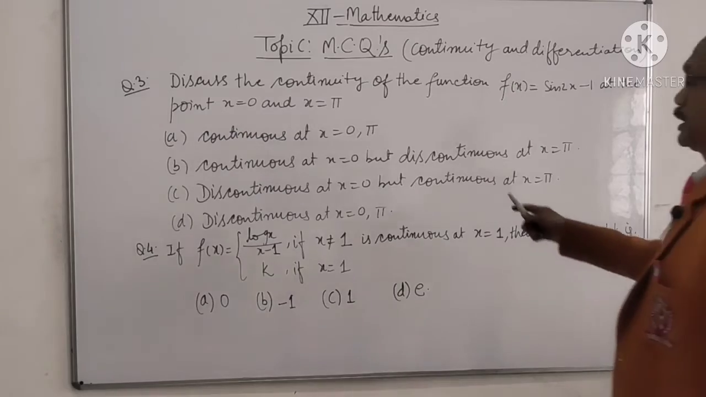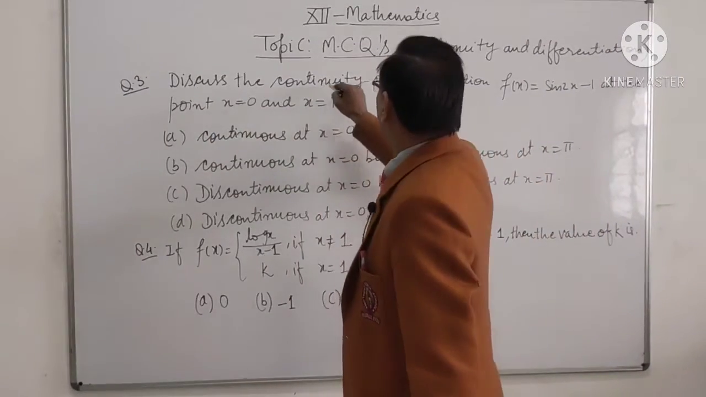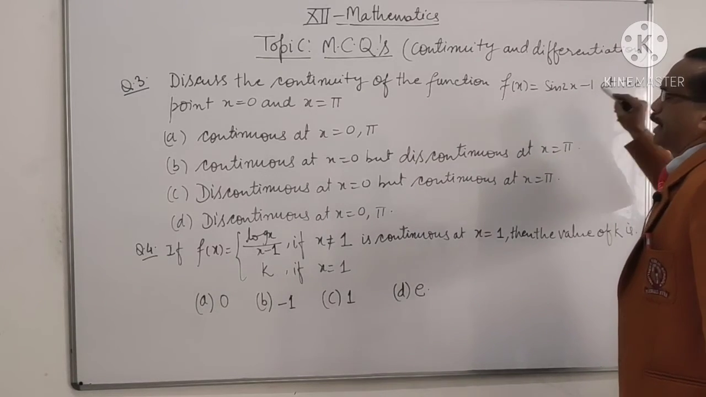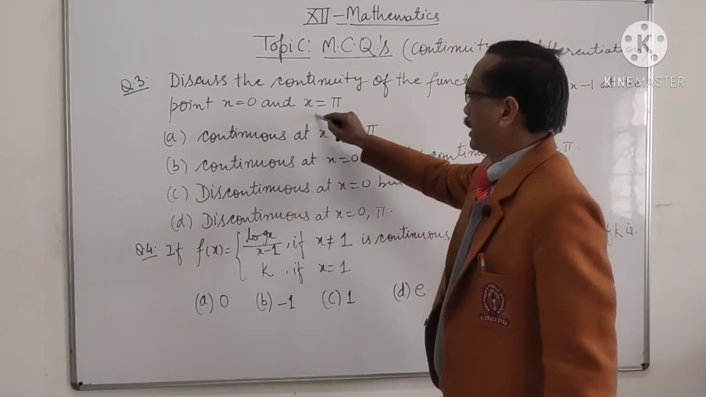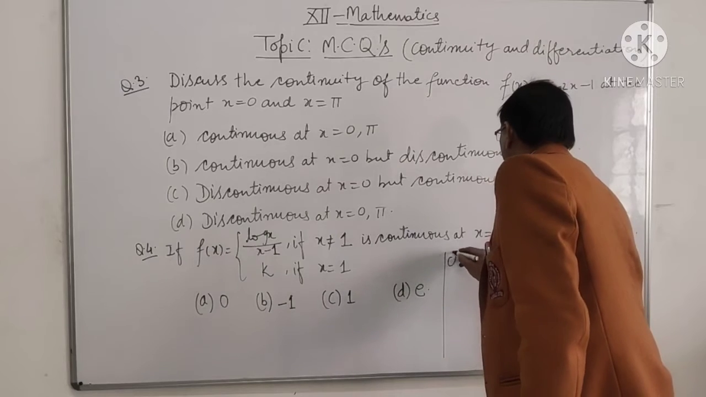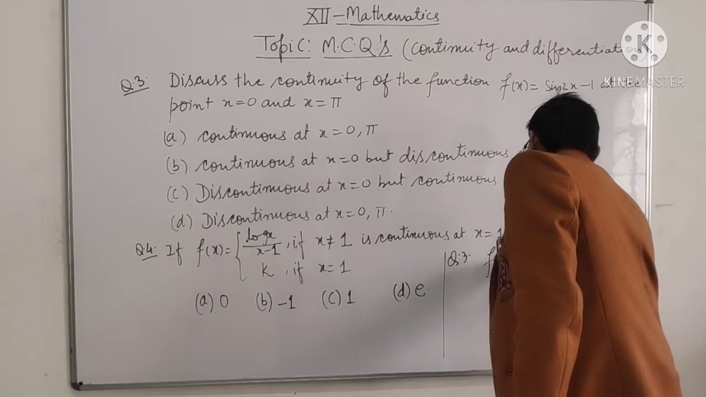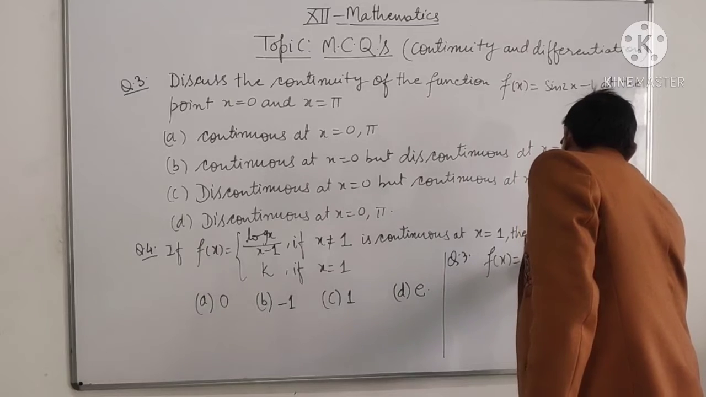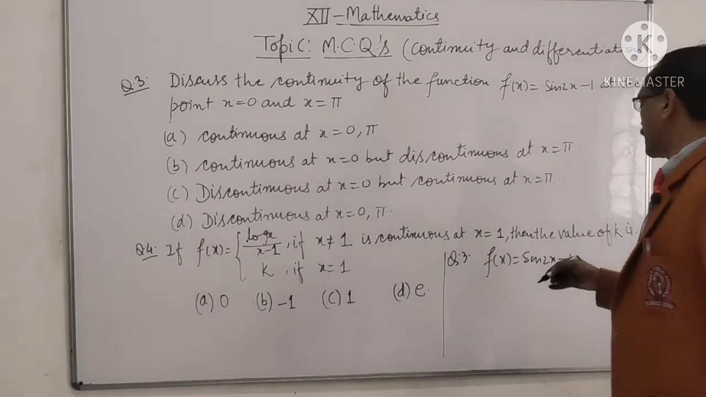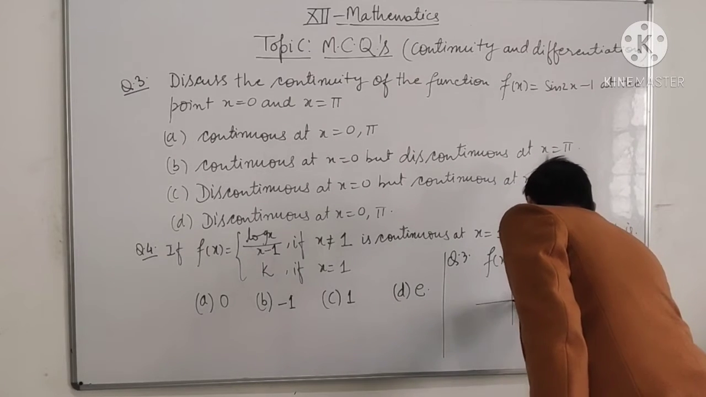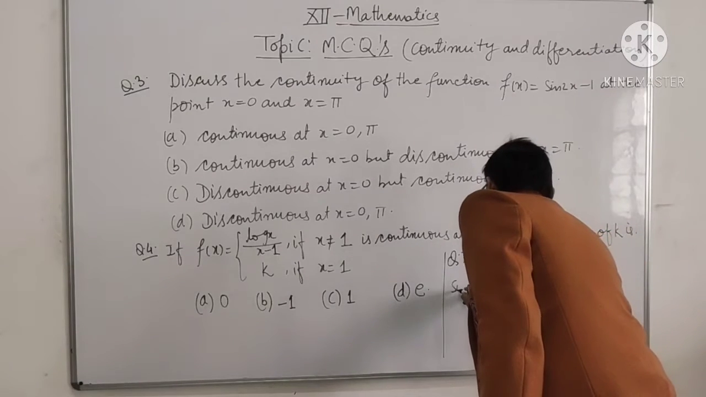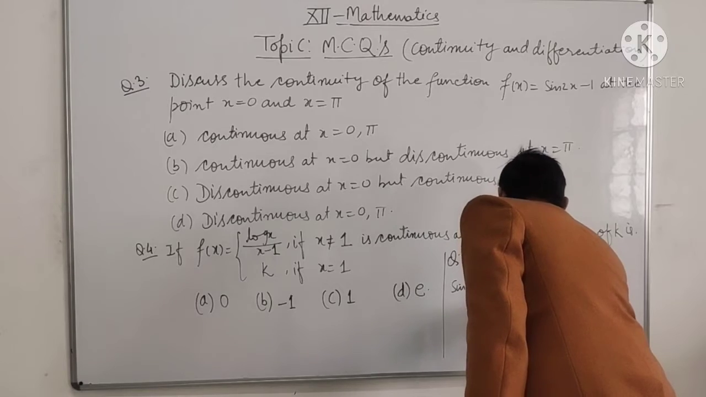So now next is question number 3. Discuss the continuity of the function f(x) equals sin 2x minus 1 at the points x equal to 0 and x equal to π. See, the given function is sin 2x minus 1. Since the sine function is continuous everywhere, it is like a wave function. So it is sin 2x, it is like a wave.